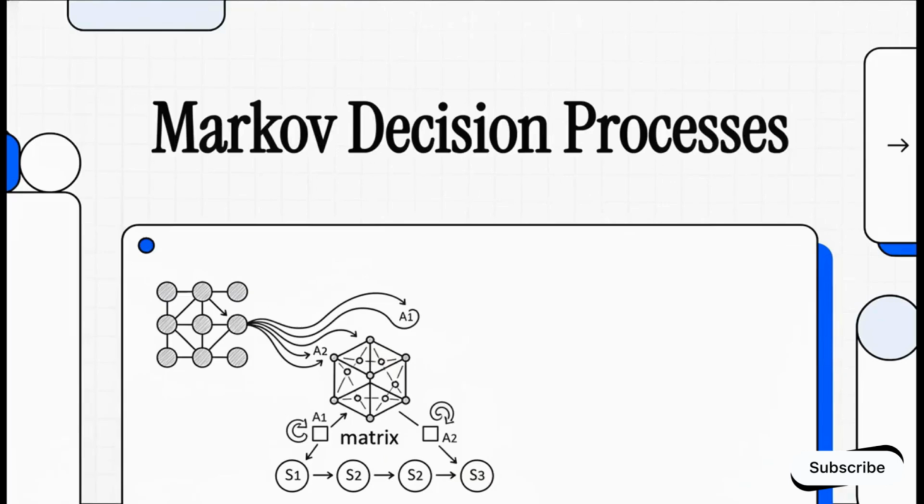Welcome to The Explainer. Today, we're going to pop the hood on modern artificial intelligence. We're decoding the matrix of AI, essentially, by demystifying the mathematical engine that actually powers it, the Markov Decision Process, or MDP for short. If you ever found yourself wondering how these AI systems learn to navigate our wildly complex world, well, this is where the magic happens.